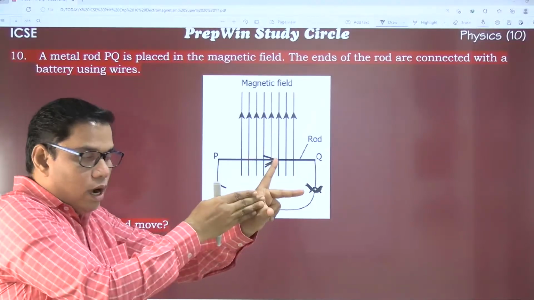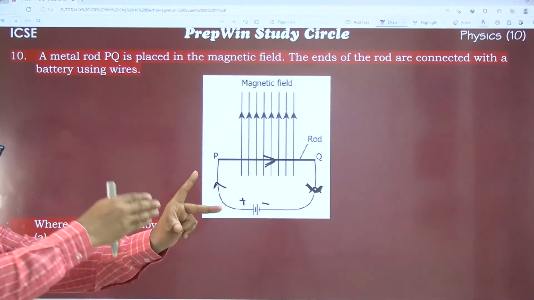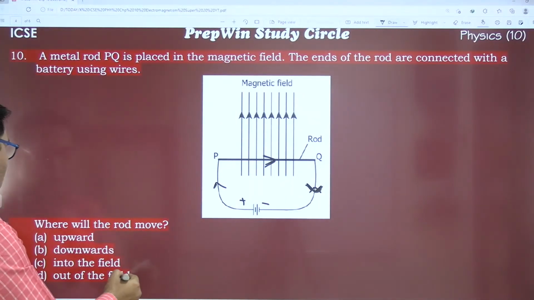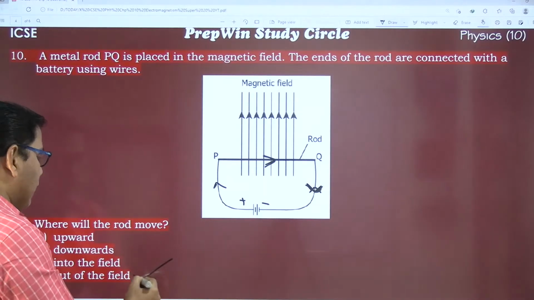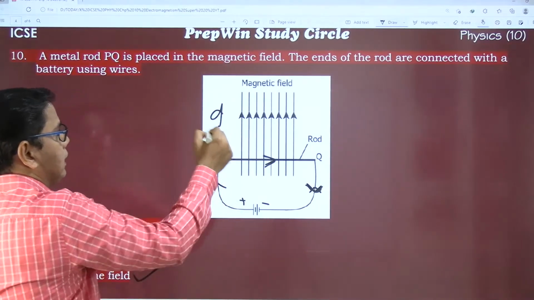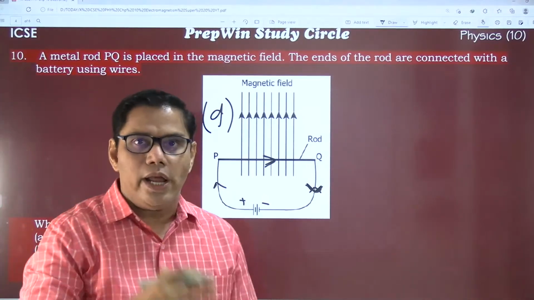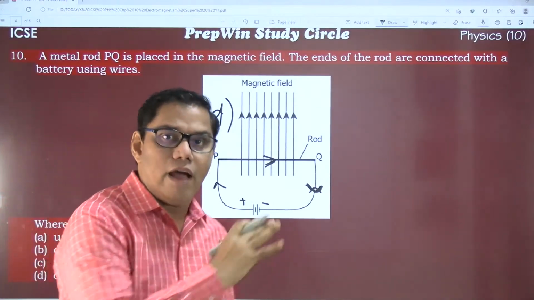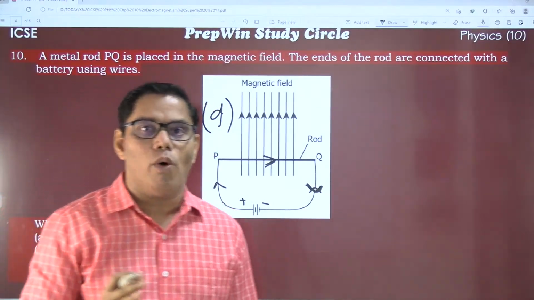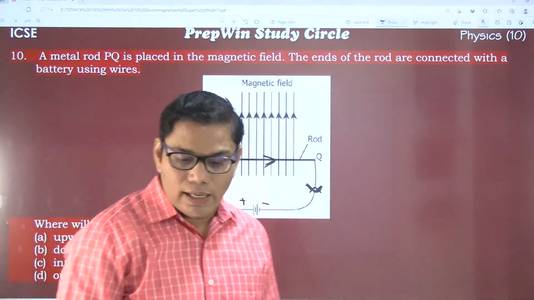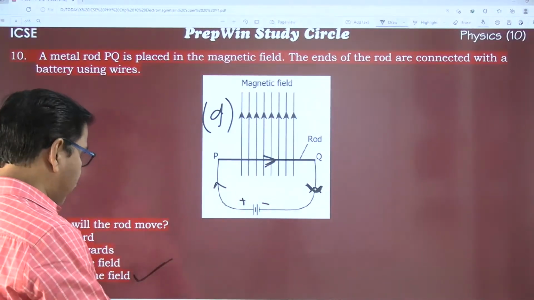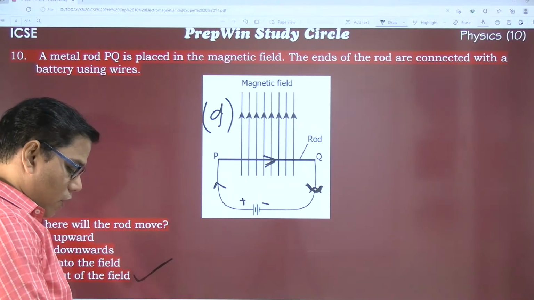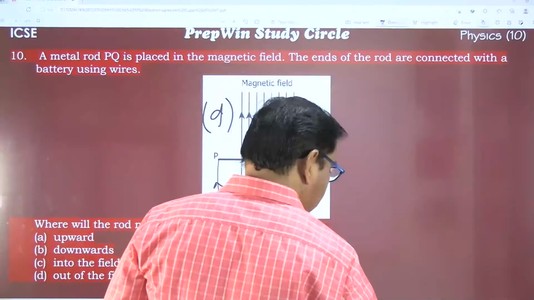Current, magnetic field, and the thumb of my left hand shows the direction in which the conductor will move. Where will it move? Upward? No. Downward? No. Into the field? No. Outside of the field? Yes. The correct option is option D. This question is totally based upon Fleming's left hand rule. So please make sure you know both rules, the left hand as well as the right hand rule, properly. Is it fine? Yes. The correct answer is D.